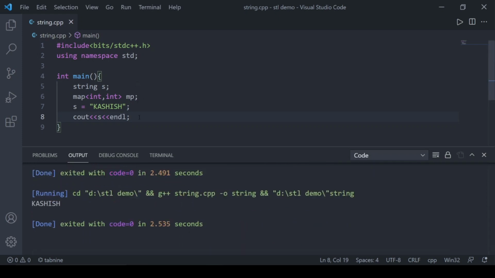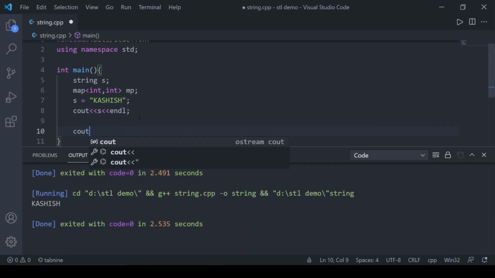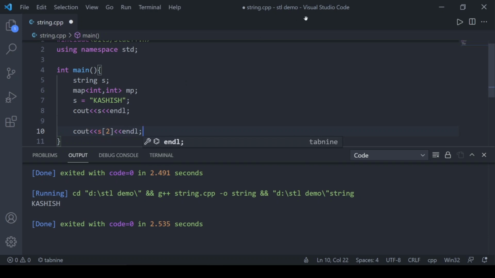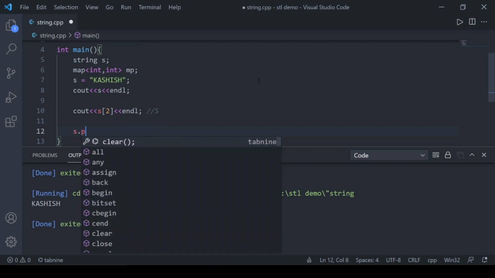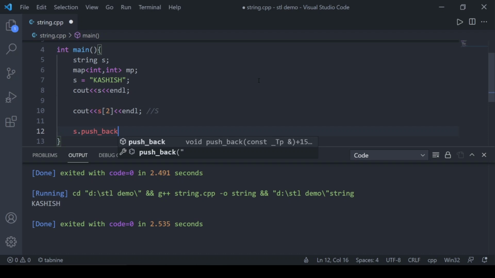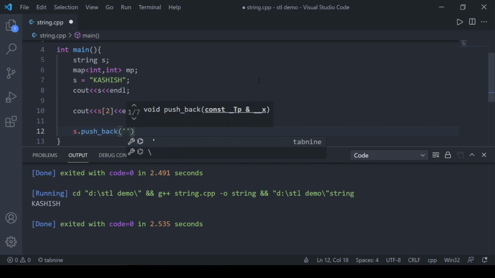Let's see what else I can do. If I want to print any character in a string, I can put just the index, so it will print the second character, which is capital S. What else can we do in string? We can push back any character in the string. For example, I can say s dot push_back and let the character be a space.